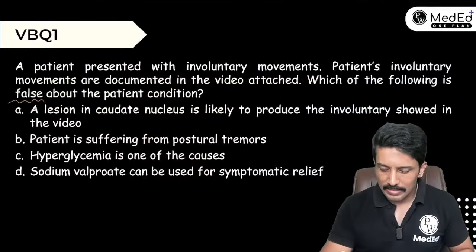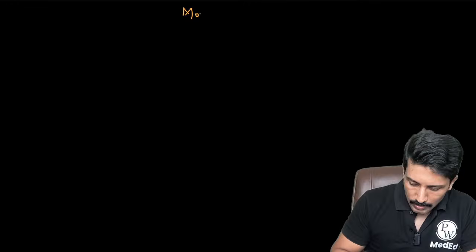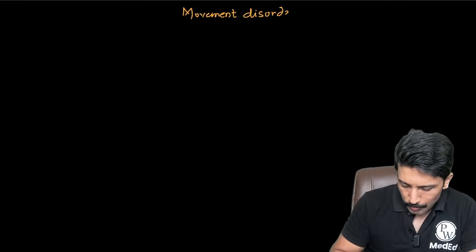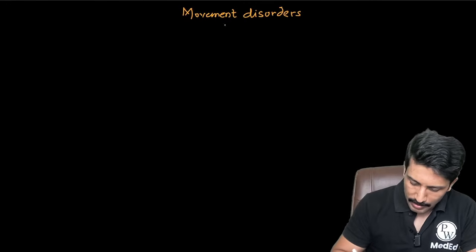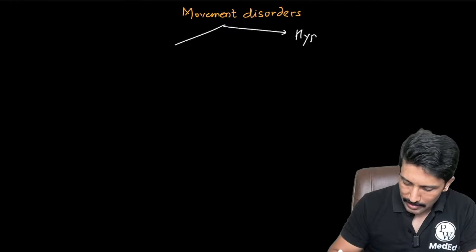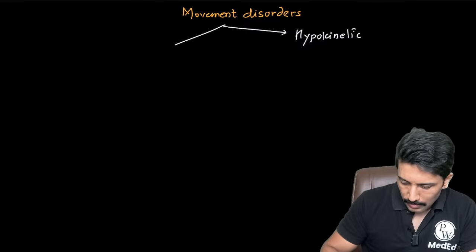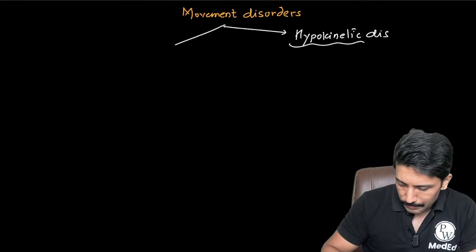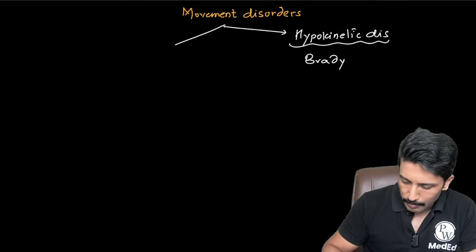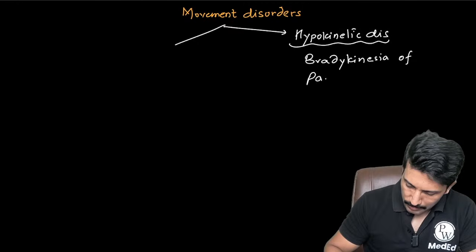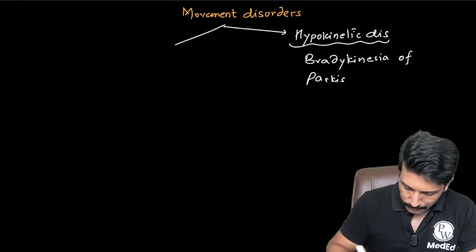Okay, so can we take a few minutes to quickly discuss the movement disorders? We have done that in the previous lesson as well. Movement disorders, where there are abnormal movements, are classified into two broad groups, the hypokinetic and hyperkinetic movement disorders. A classical example of hypokinetic disorders is bradykinesia that you get in patients with Parkinsonism.